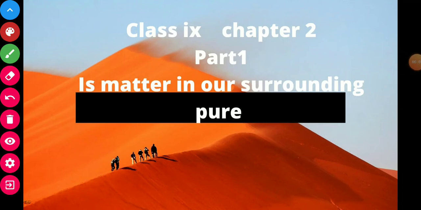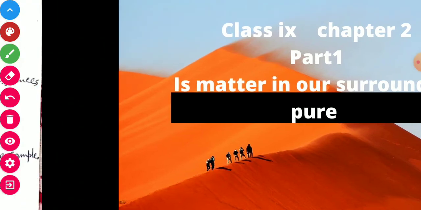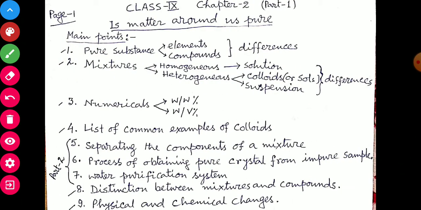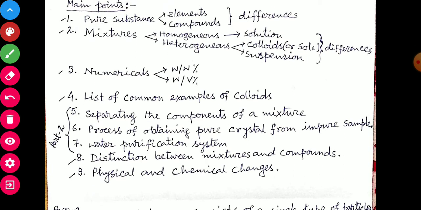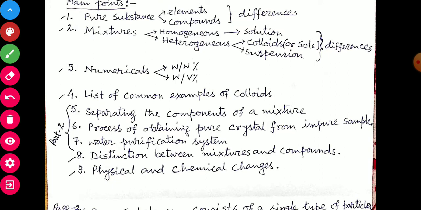Hello students, today I will discuss Chapter 2, Matter Around Us Pure, Part 1. The main points of this chapter are pure substance, mixtures, numericals, list of common examples of colloids, separating the components of a mixture, process of obtaining pure crystal from impure sample, water purification system, distinction between mixtures and compounds, physical